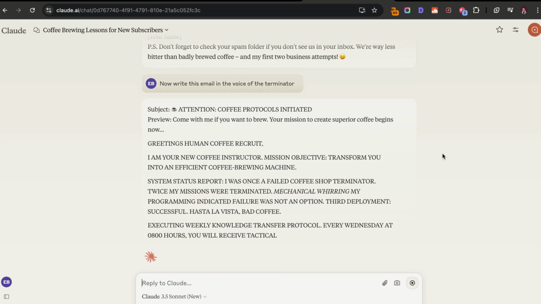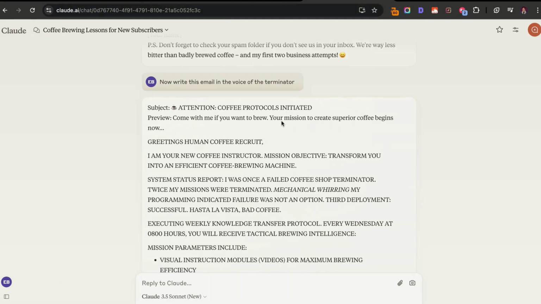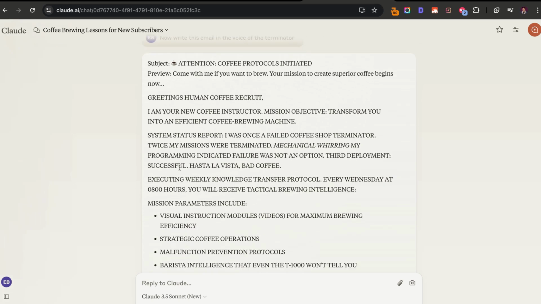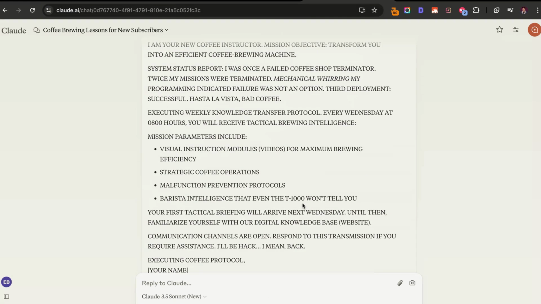All right, so it's actually doing a pretty good job, and surprisingly, it's doing all caps. I'm guessing because it's an AI or artificial intelligence. So it says subject, attention, coffee protocols initiated. Preview, come with me if you want to brew. Your mission to create superior coffee begins now. Now that is hilarious. So you can see that it does that, and it's really funny how it makes it all caps. So just by adding a persona, this is going to help you with the output as well.